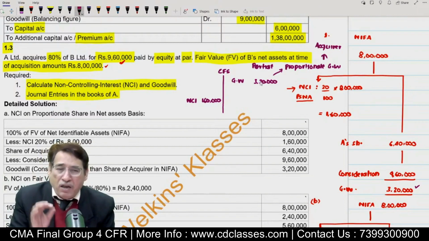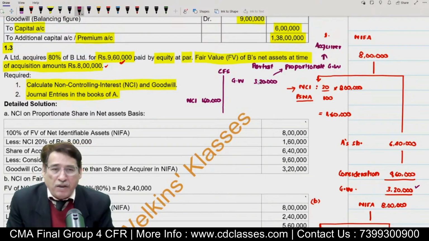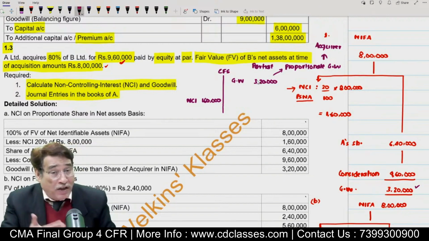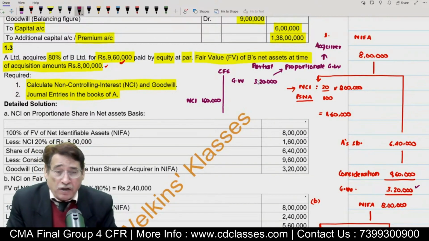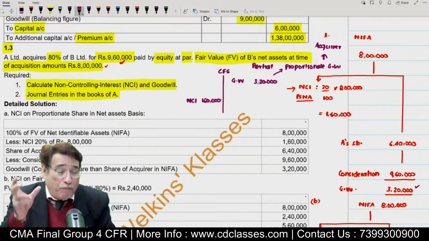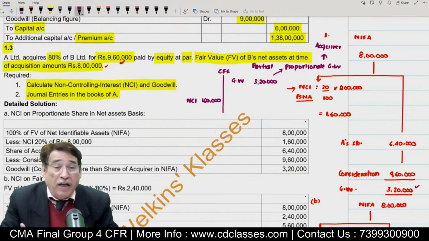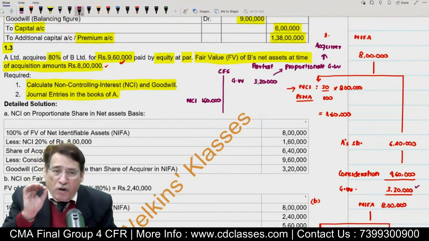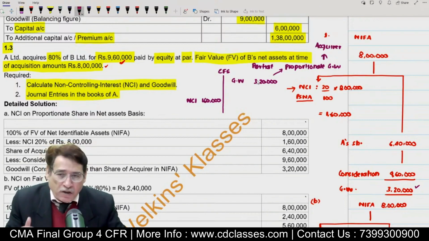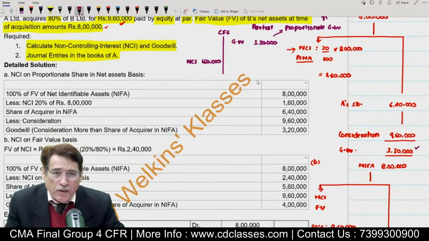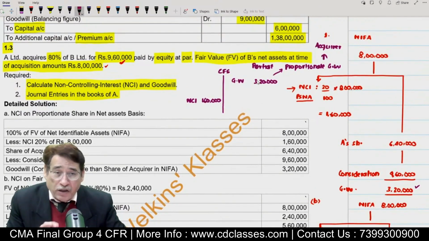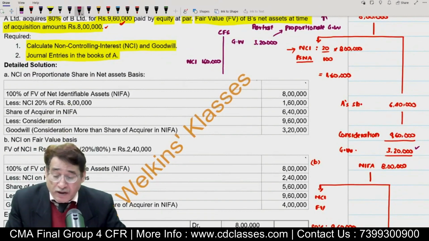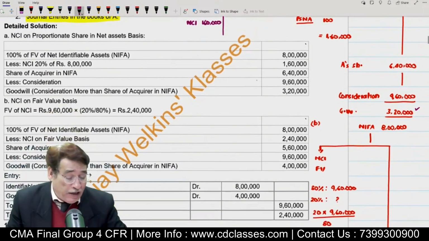Whenever NCI is computed at PSNA basis, the amount of goodwill reflected in the consolidated financial statement shows the partial or proportionate share. Indirectly, it means it shows the share of the acquirer only, the share of the parent only. Is it clear to you or not? Please quickly tell me, and let me know honestly. Then only I will proceed.